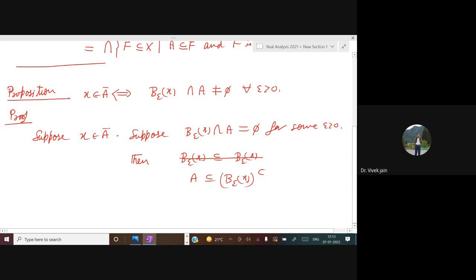But an open ball is an open set, so this set is closed. By the definition of closure, A closure is the smallest closed set containing A, and this is a closed set containing A. It means A closure is contained inside this set.